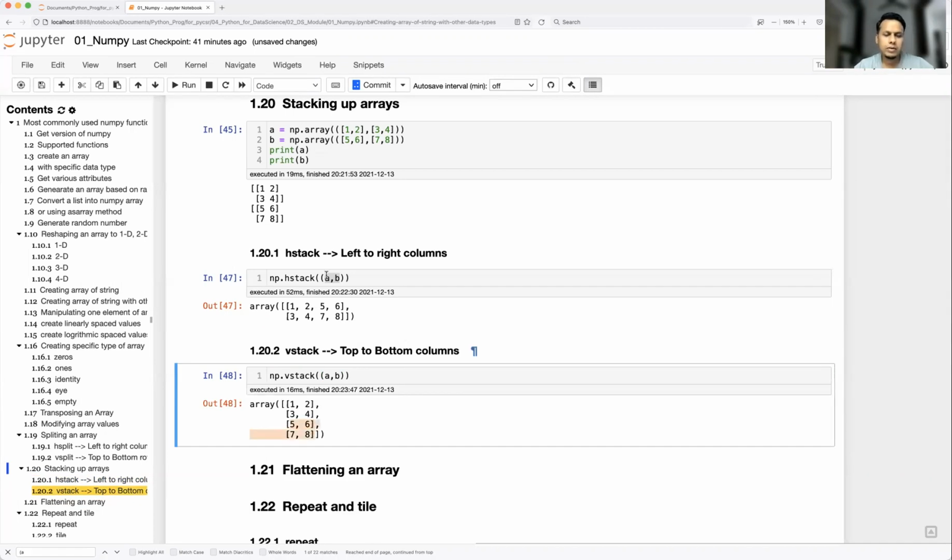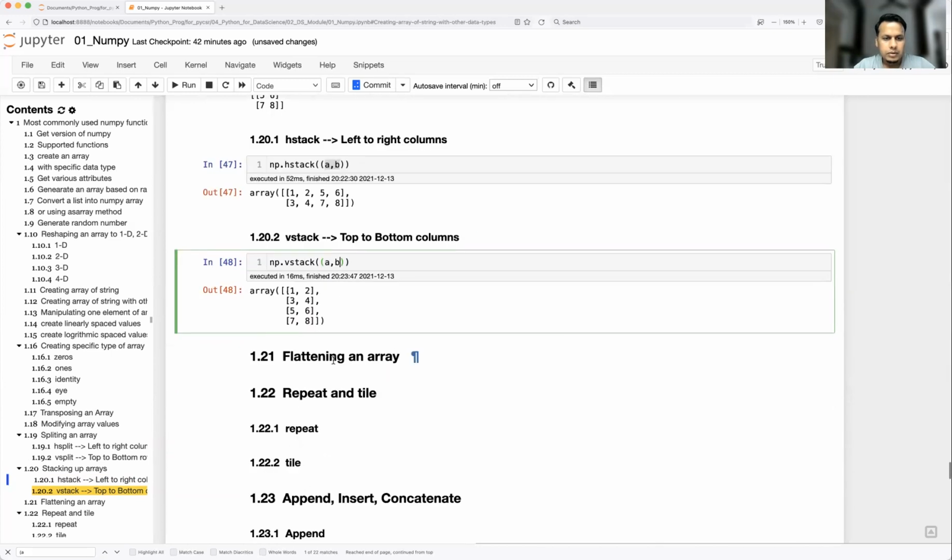So this will be helpful when you have a large set of data divided into multiple parts, right? So it is not just A, B, you can have multiple arrays. But remember, if you're having vertical stack, the same number of columns should be there. If you are having horizontal stack, the same number of rows should be there. Okay.